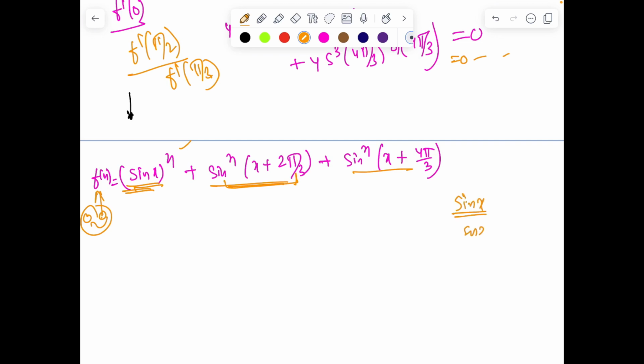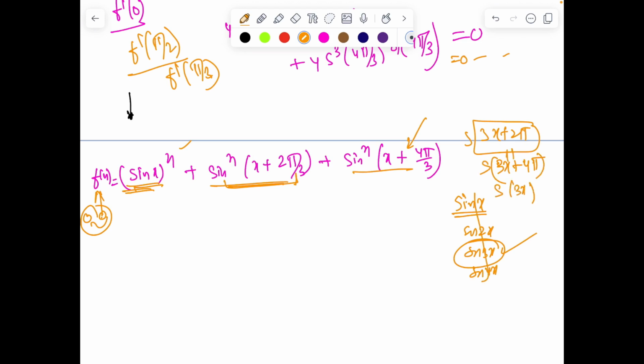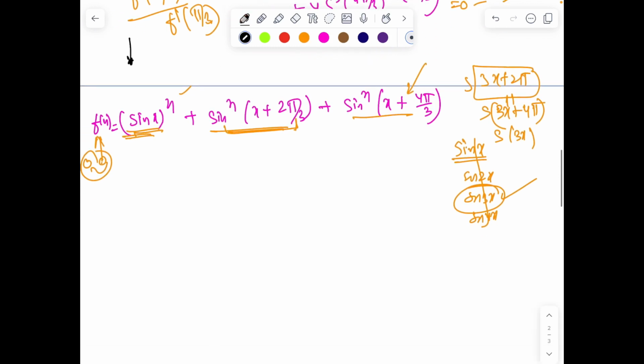अच्छा, तो यहाँ से इंस्टेड ऑफ साइन एक्स एक मोटिवेशन दिख रहा है, either sin 2x or sin 3x, इसमें से which should I multiply? Clearly sin 3x, क्योंकि देखो 3x जो एंगल आएगा वो आ जाएगा 3x plus 2 pi. If I multiply this with 3, I get 3x plus 4 pi. And you know sin of 3x plus 2 pi and sin of 3x plus 4 pi, same as all these three, is same as sin of 3x. So that's the motivation.